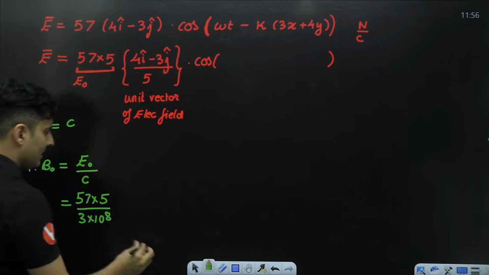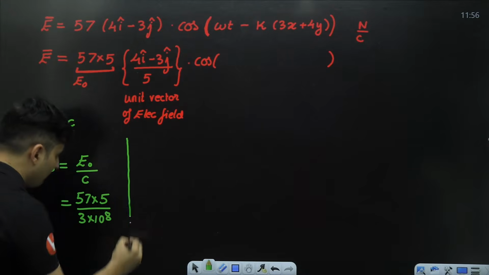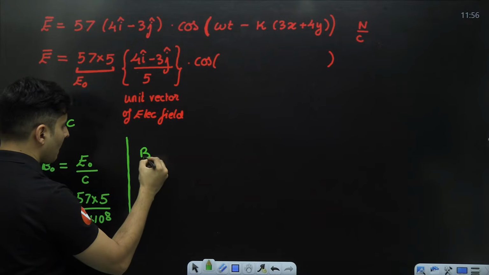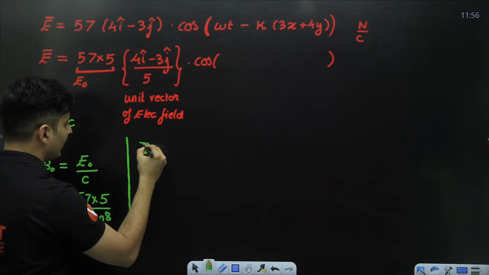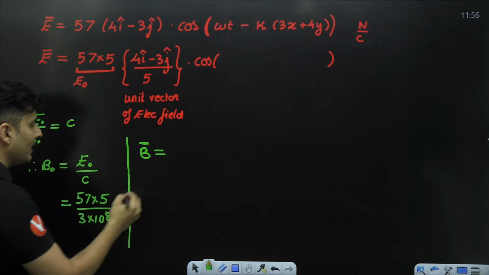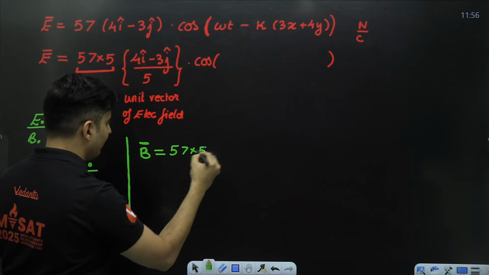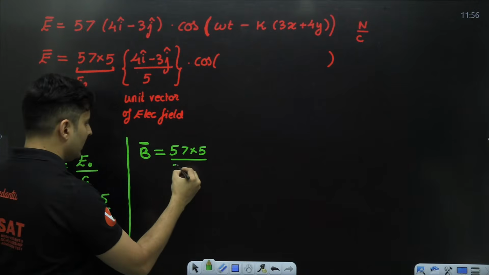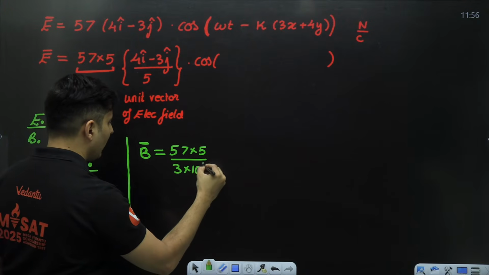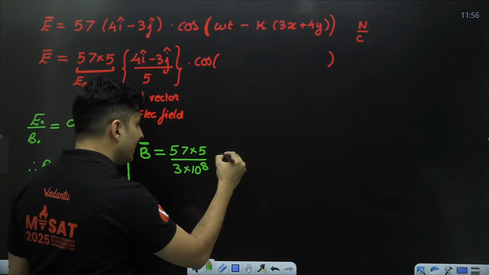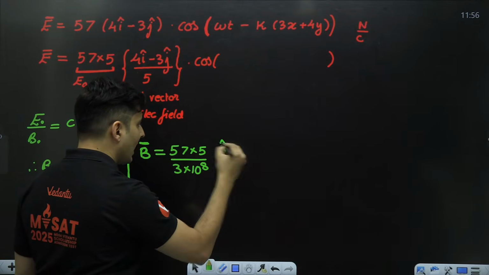Hence, if I had to write the magnetic field equation in vector form, I will be writing 57 multiplied by 5 divided by 3 into 10 to the power 8 with the unit vector b hat.